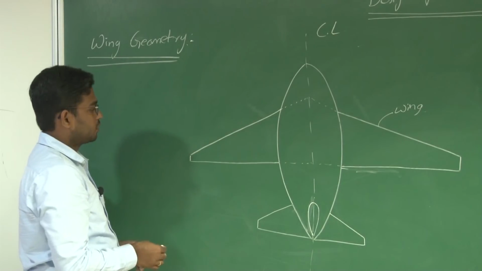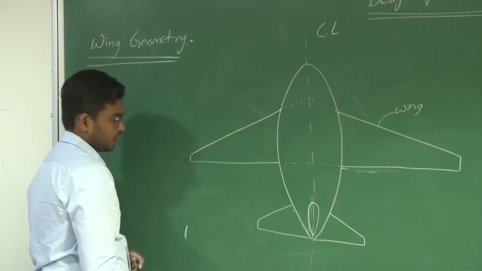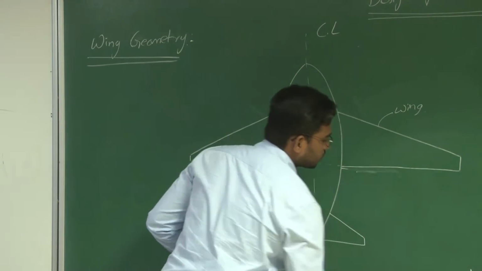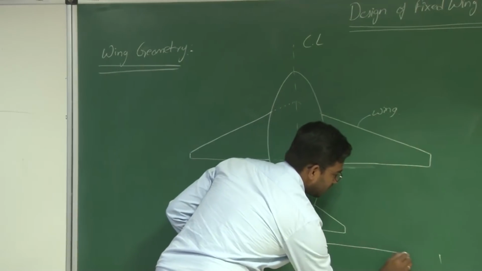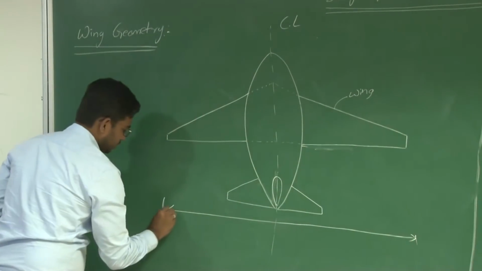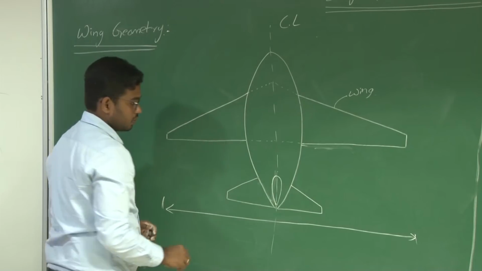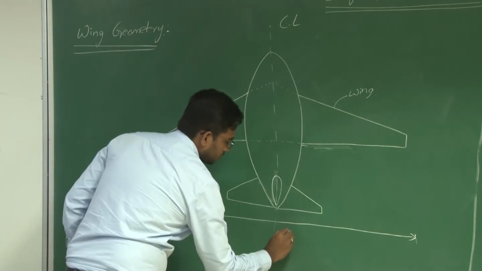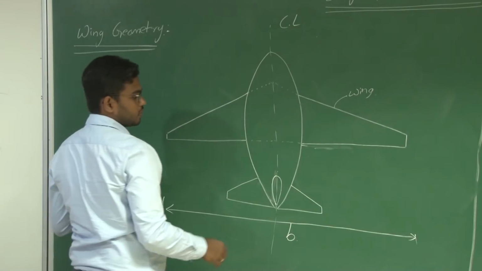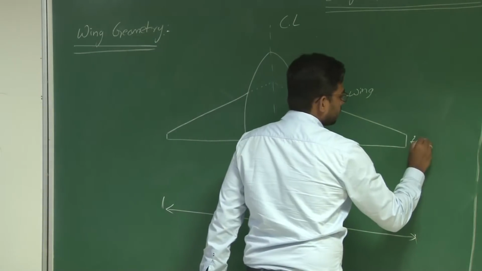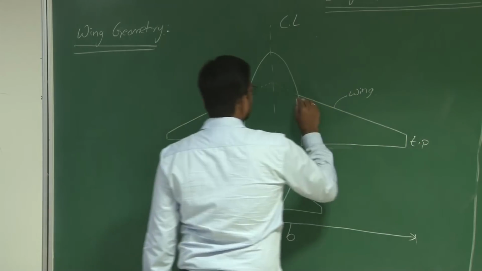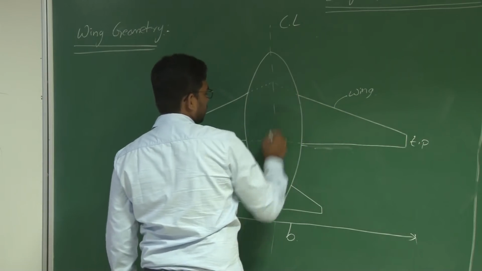When measuring the planform geometry, the length of the wing is called the span. Span is the lateral length of the wing, measured from tip to tip. You call this the tip of the wing and this the root.